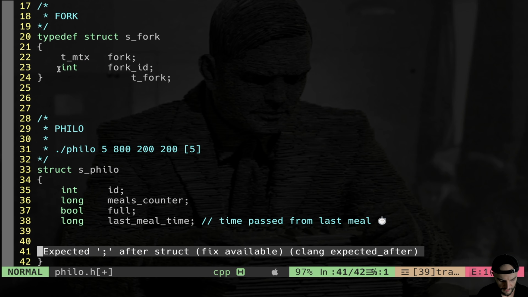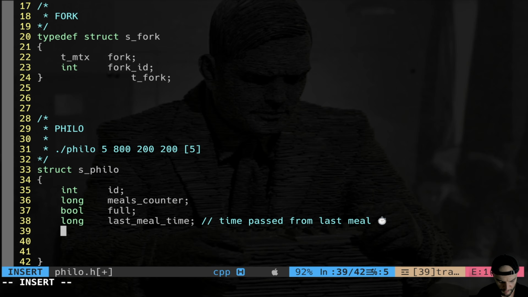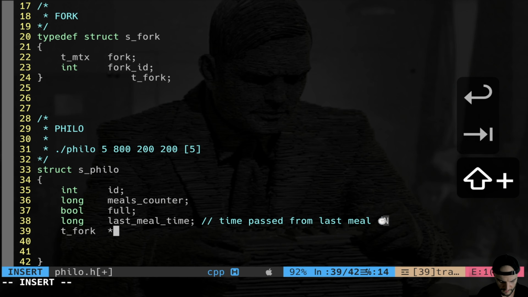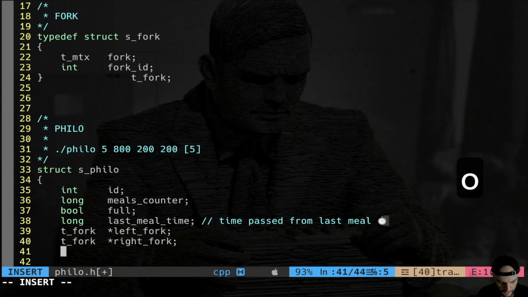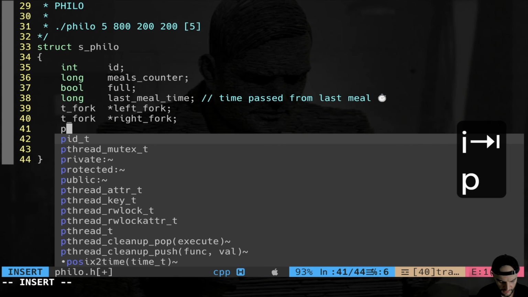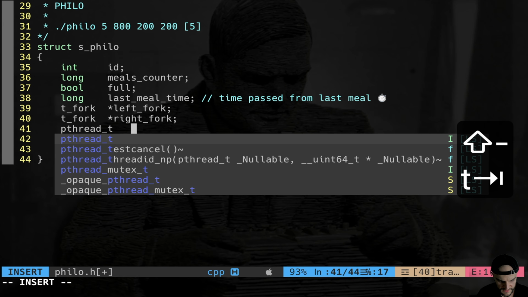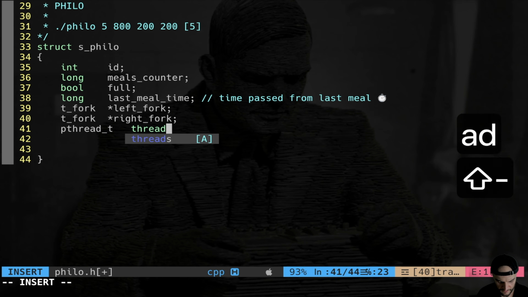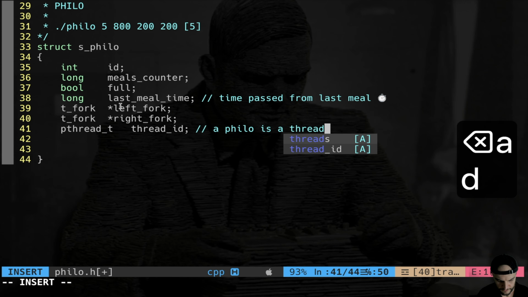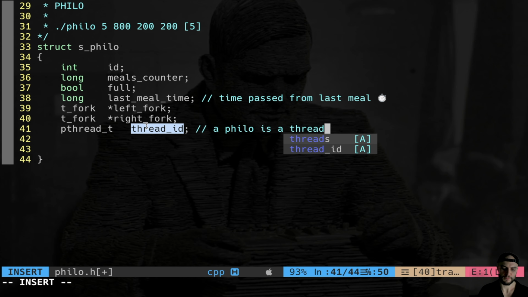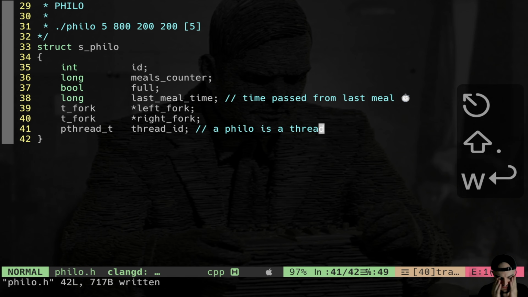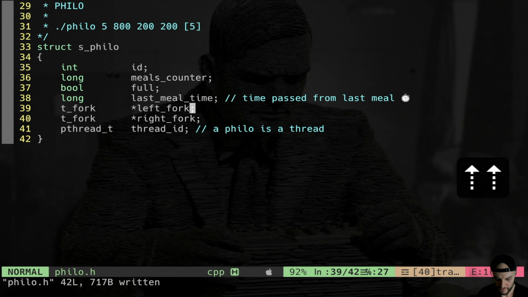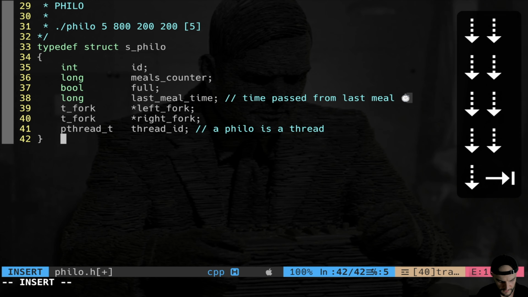All right, let's go back to our philosopher. And here, what do we have? We have a pointer to the left fork and a pointer to the right fork, okay? Then, of course, crucially, we are going to have a pthread_t, right? Which is the thread ID, namely a Philo is a thread. We're going to feed this value to pthread_create, okay? So by now, this is our philosopher. Of course, we're going to use a typedef here too. So typedef Philo. And by now, we are done.